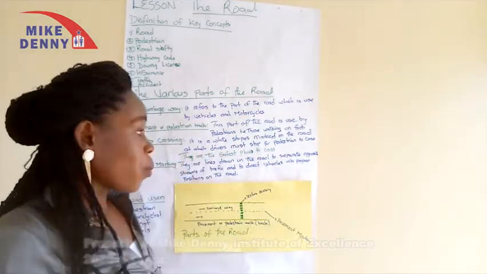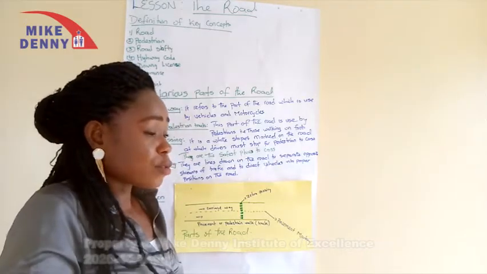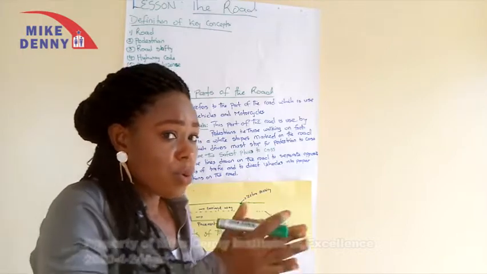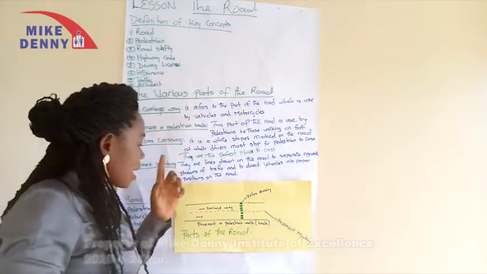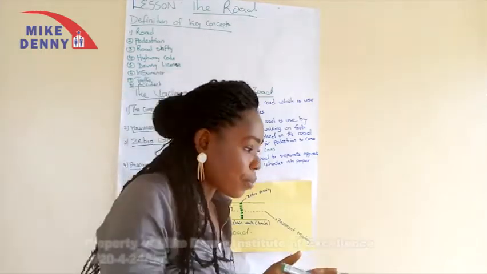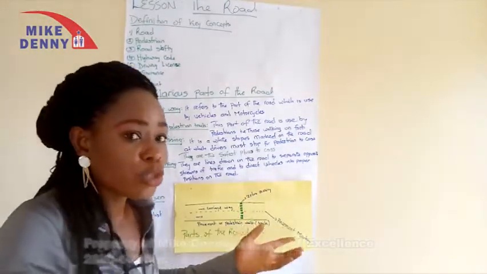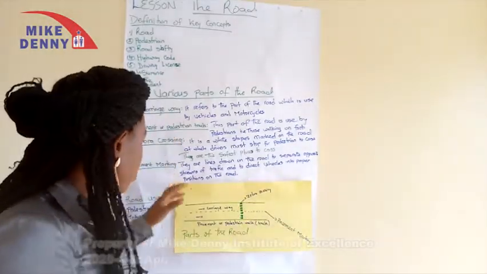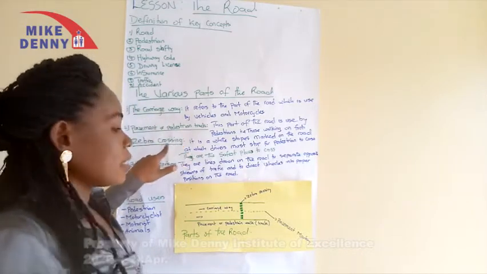A zebra crossing is a white line that marks the road, where drivers have to stop for pedestrians to cross the road. The next we have the pavement marking. The pavement marking is a line that is drawn in the middle of the road to separate the road into 2 streams.